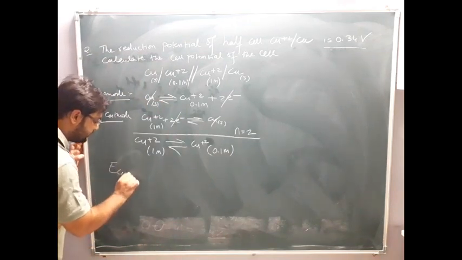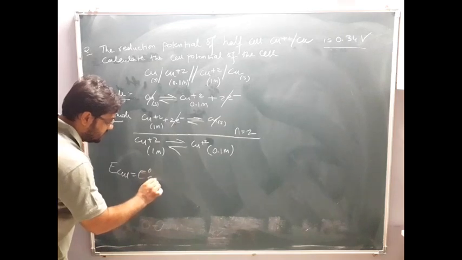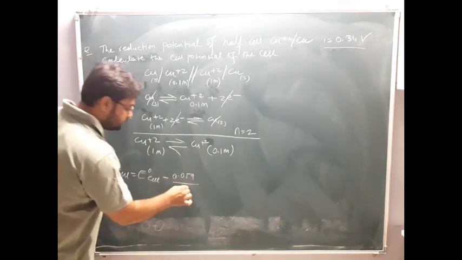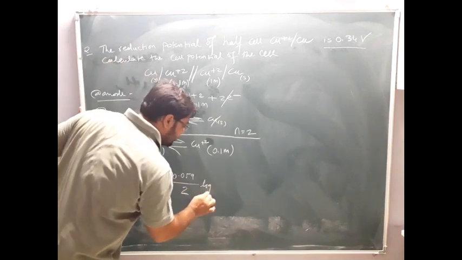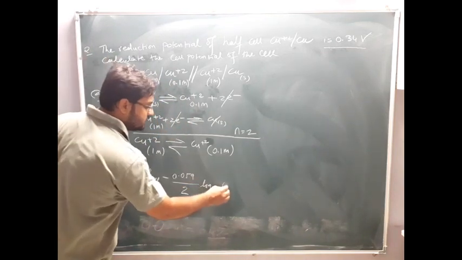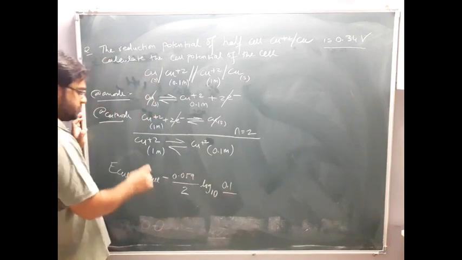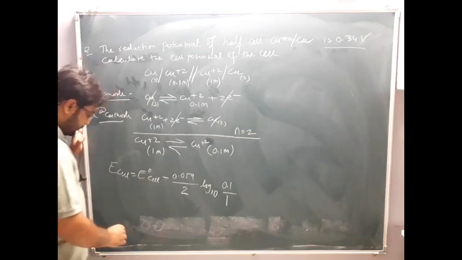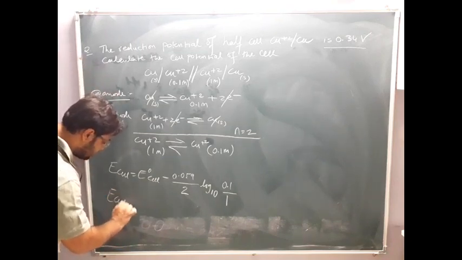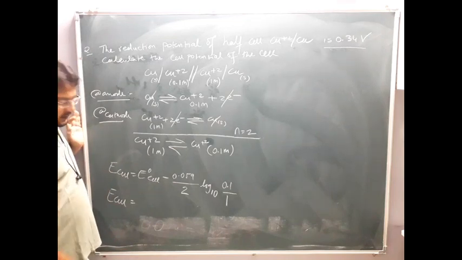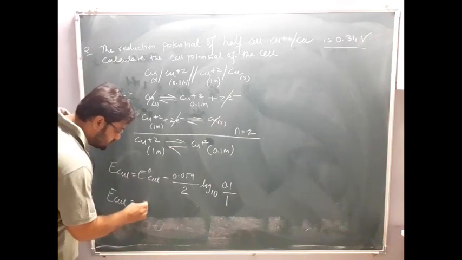Now for this we will write down the Nernst equation. So E cell will be equal to E naught cell minus 0.059 by n. n is how much? 2, log to the base 10 of concentration of product. So on the product side, which is the concentration? 0.1, by concentration of reactant, it is 1. Clear? Now I have given the note also that E naught cell for the concentration cell will be 0.